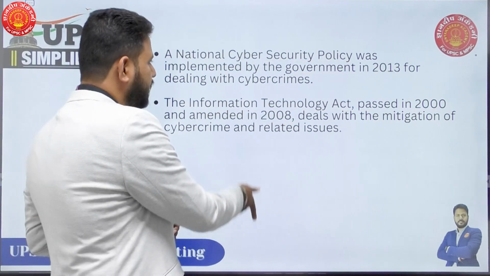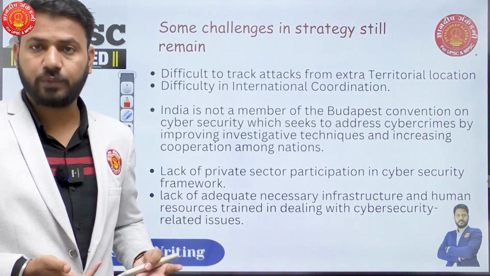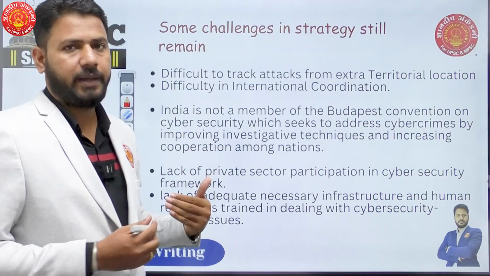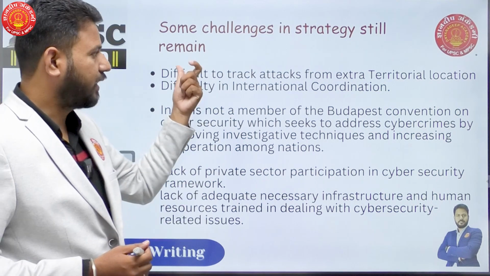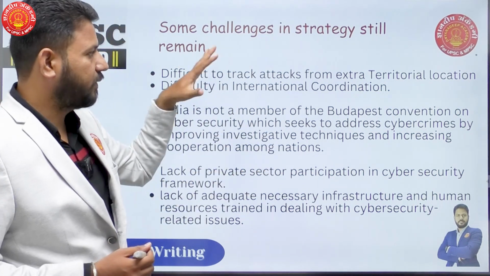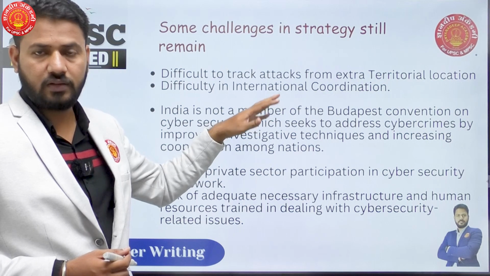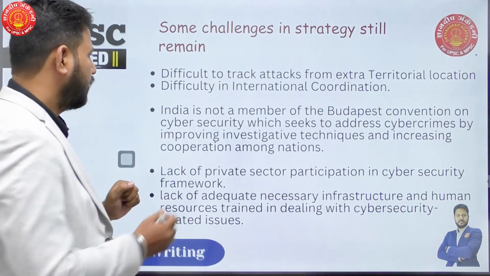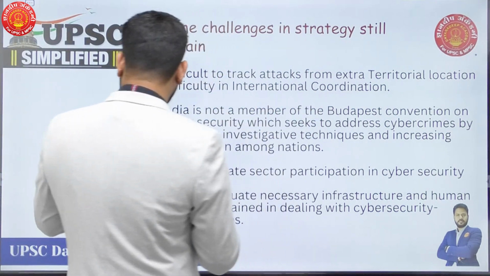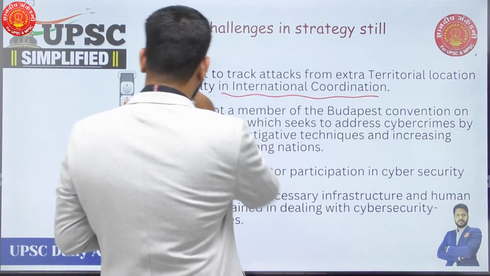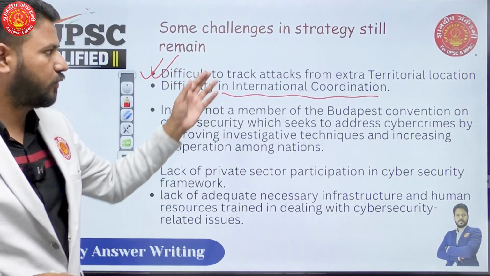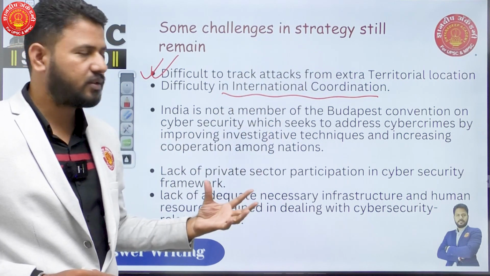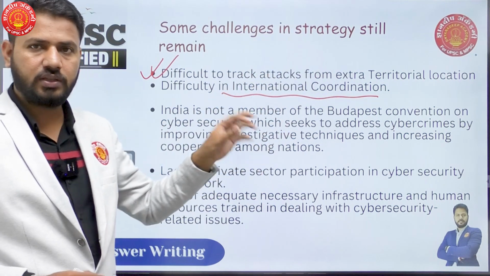But now, in spite of having these in place, we still have some problems. We still have some shortcomings. What are those? So some challenges in strategy still remain. If the attack originates from some international region, then it is very difficult to track it. That is one problem. Why? Because there is no international coordination amongst countries. So this applies to India as well. It is difficult to track attacks from extraterritorial locations, say Pakistan, China, which are hostile countries, because there is no international coordination. This is one challenge.